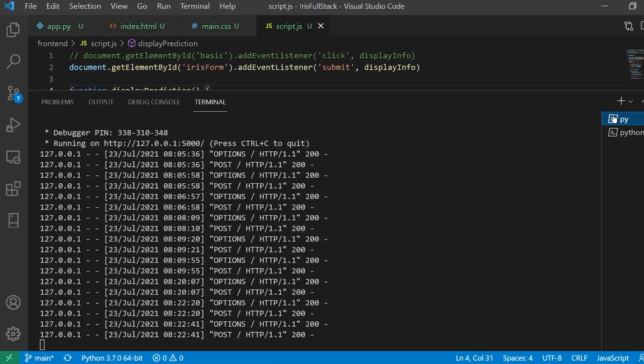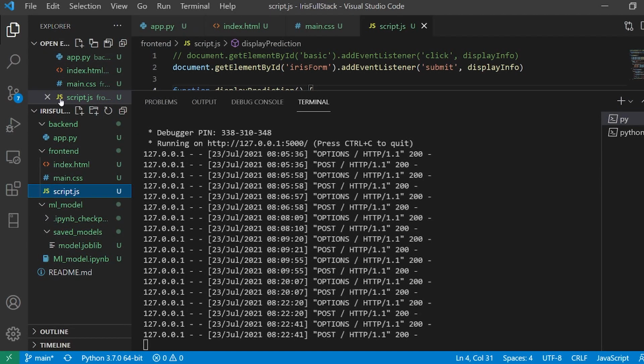My backend, I have a dedicated backend for it, and I have a dedicated front end, and both of the things are independent. So I can actually host this somewhere on the cloud, and it is running my machine learning model, and I am using just front end. So in future, I can work with React, Angular, or Vue easily. Even I can connect Android, and I can have fun.